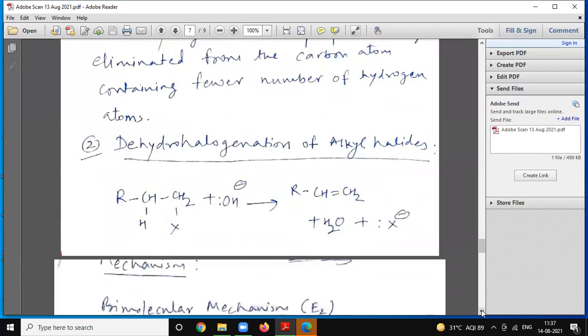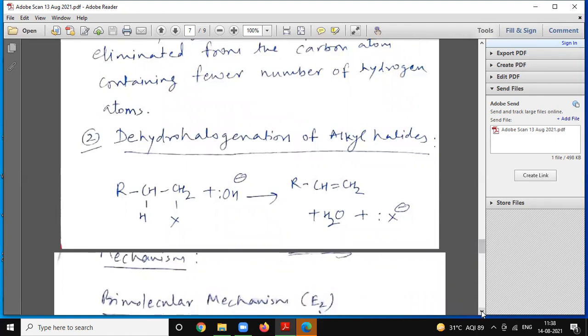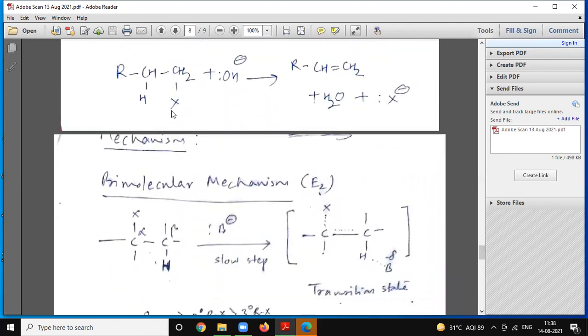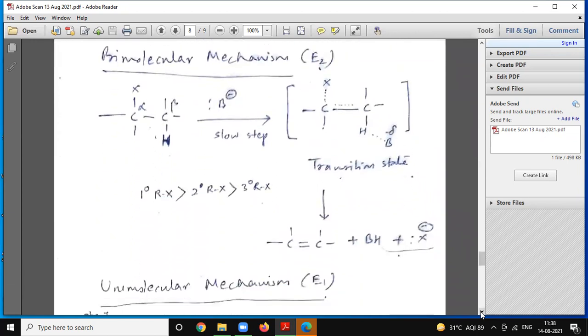Second method is dehydrohalogenation of alkyl halides. In alkyl halides, we use a strong base and it will eliminate a proton and the halogen. Here also two types of mechanisms are there: bimolecular, meaning E2 mechanism, and E1 mechanism.